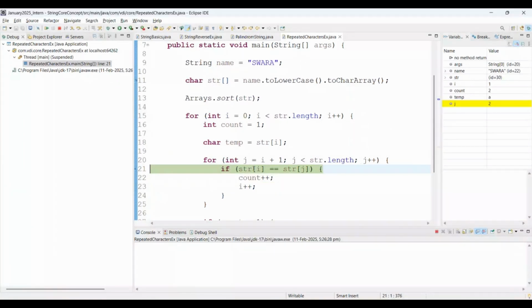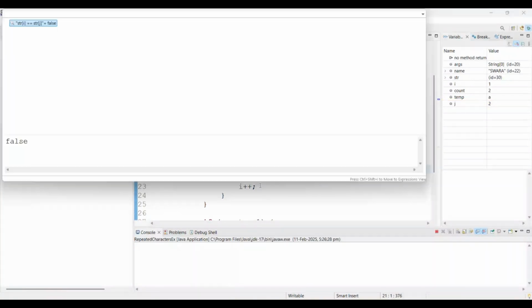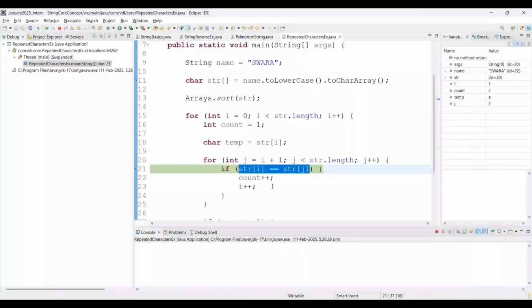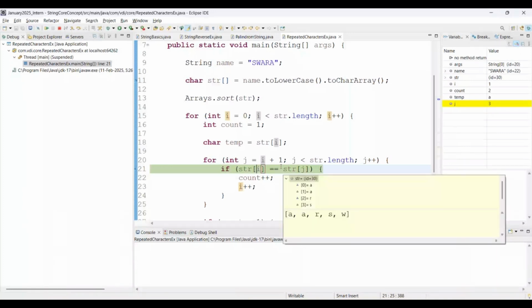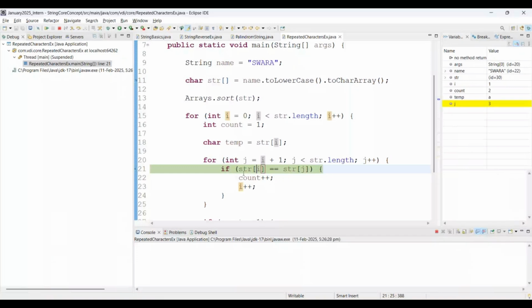Control Shift I. See on screen, false. If it's false, it never comes inside that. Again, next. It's not satisfied. A star of i is 1, a star of j is 3. 3 means which value is available? 0, 1, 2, 3. Yes, not satisfied, right? Control Shift I, false. Again, next iteration.